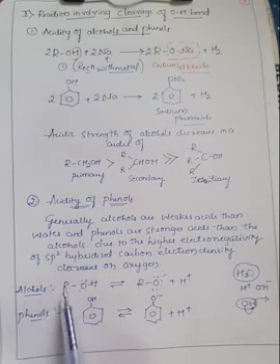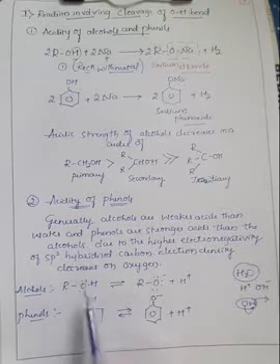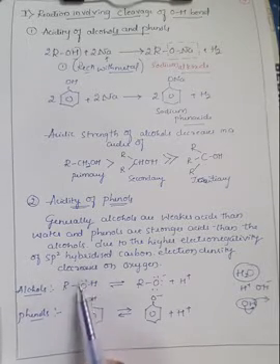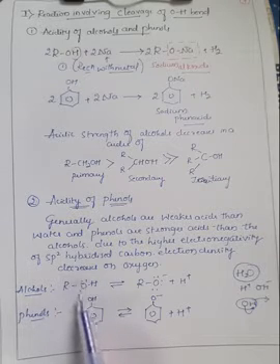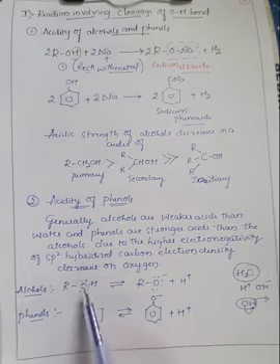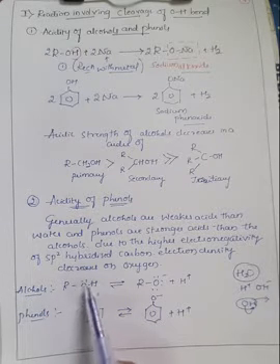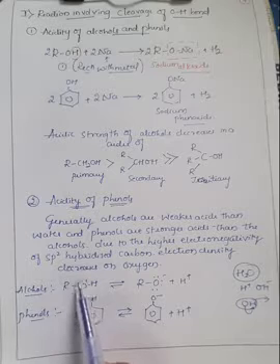Here if you observe, R is the alkyl group which is bonded with the oxygen and hydrogen, that is the alcoholic group. There are two lone pairs of electrons on the oxygen atom, and whenever this hydrogen is eliminated, it will give a negative charge on the oxygen.